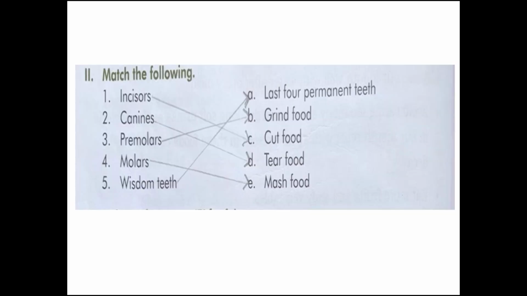Next exercise is match the following. Different types of teeth and their functions are given here. We have to match them correctly. Number 1. Incisors. They are used to cut food. Number 2. Canines. Tear food. Number 3. Premolars. Grind food. Number 4. Molars. Mash food. Number 5. Wisdom teeth. Last 4 permanent teeth.